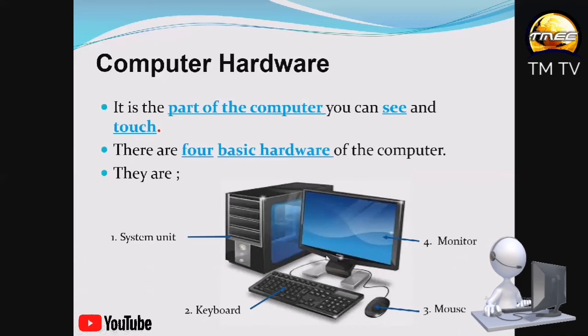Okay. So these are the 4 basic computer hardware that we have. Let me go over the names again. The first one is the system unit. The second one, keyboard. The third one, mouse. Then the last hardware is the monitor.